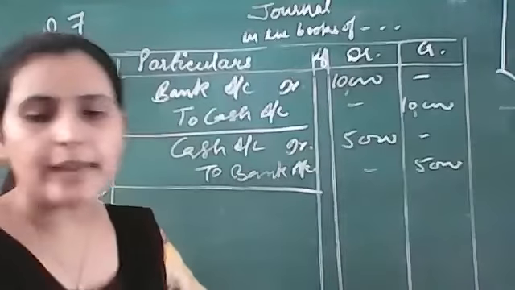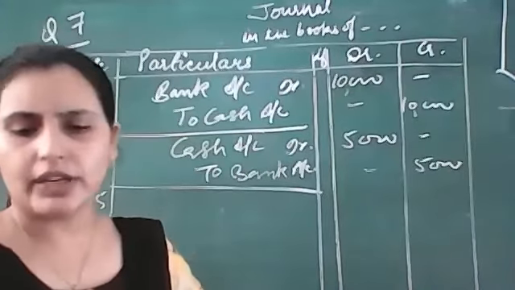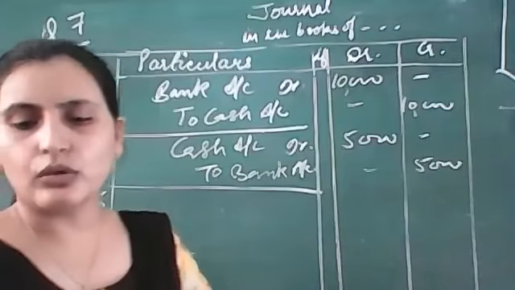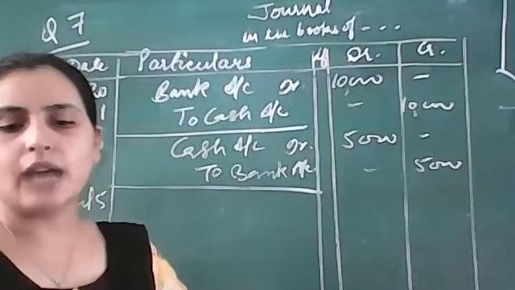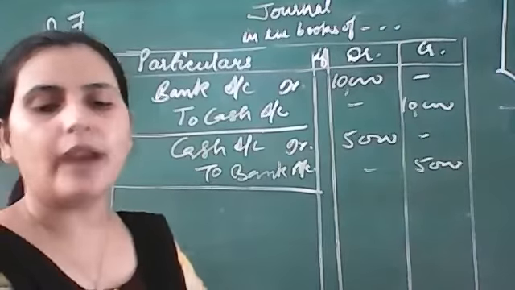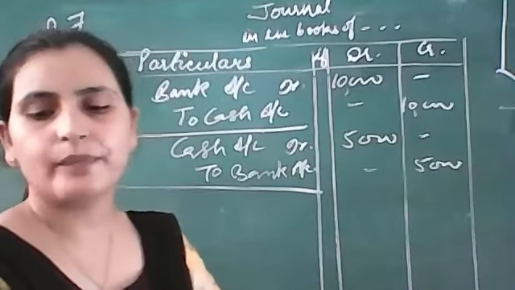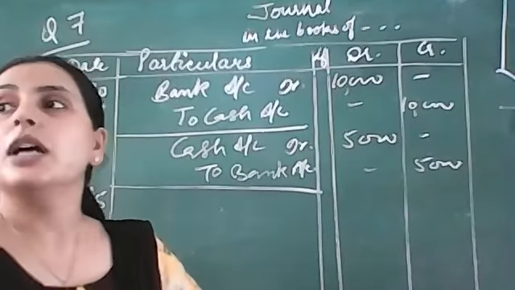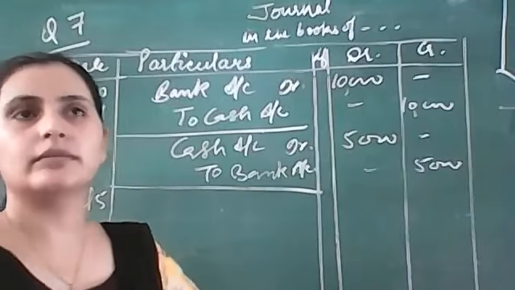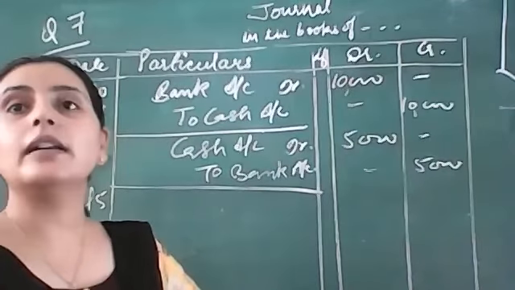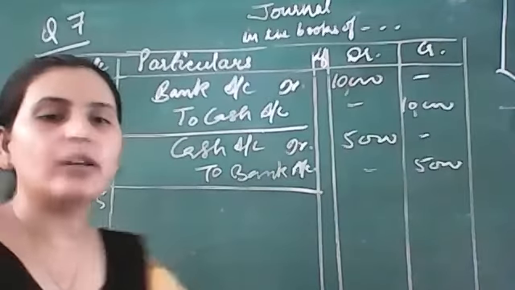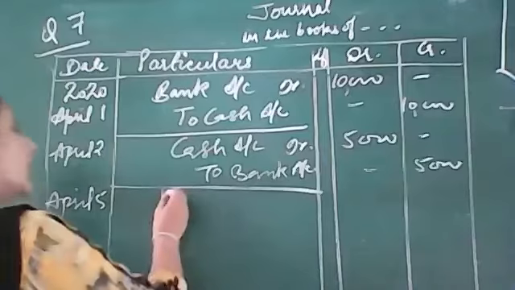April 5, what is happening? Check we are receiving from Ramesh, to whom we had sold goods worth 12,000, and we have allowed him 1% discount. 12,000 ka 1%, how much is the amount? 120. Very good. 120 is the amount of discount allowed. So we have received a check.